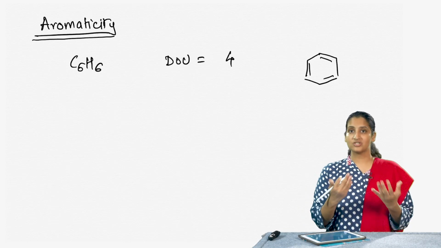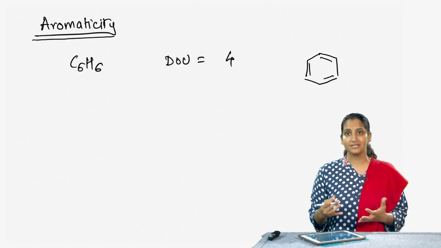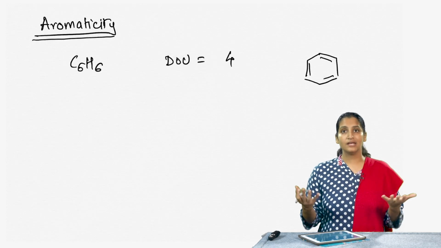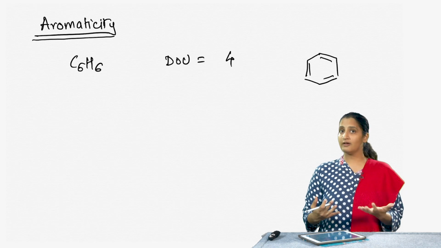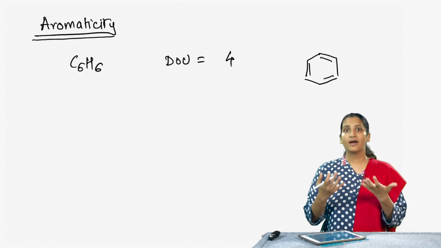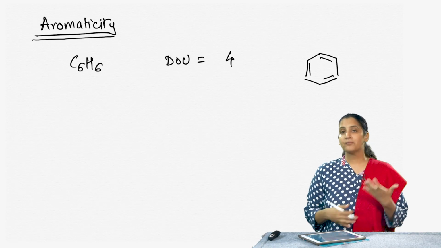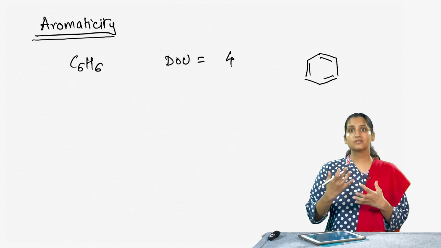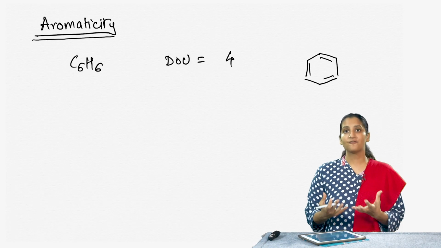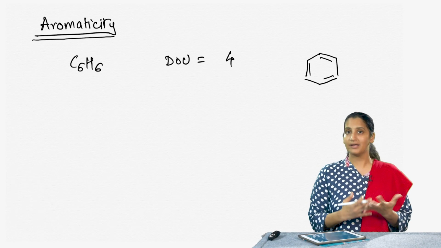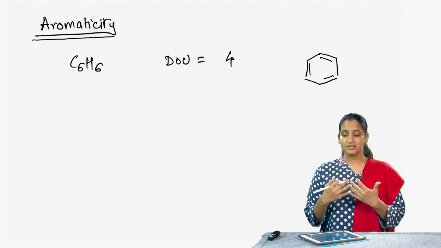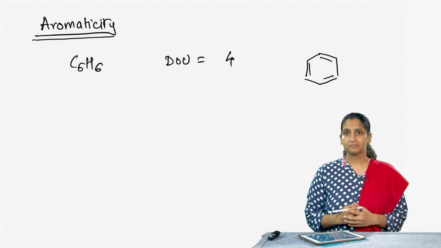Initially, chemists were just trying to fit the structure of benzene to linear alkenes or alkynes, and none of it could really satisfy the chemical properties of the molecule. And when Kekule came up with this ring structure, it was evident that this kind of structure fits the chemical reactions of benzene, and thus chemists went on with this formula.